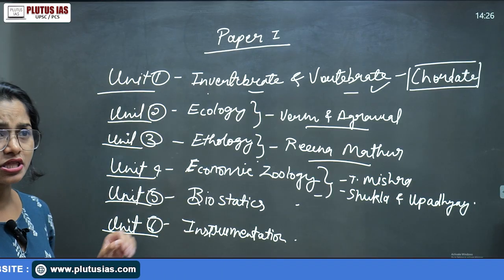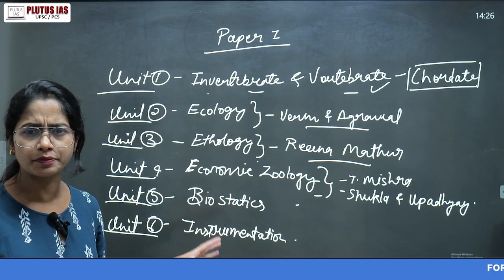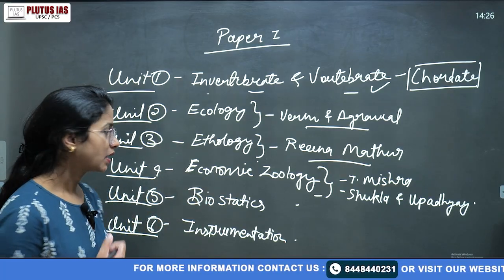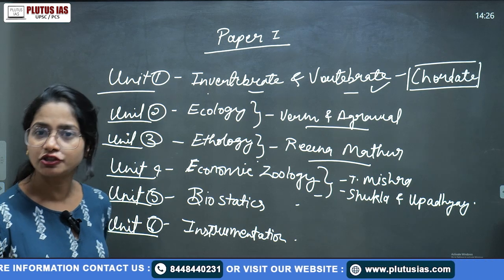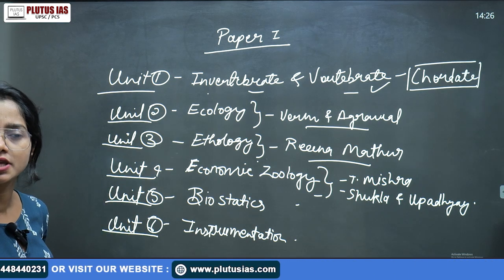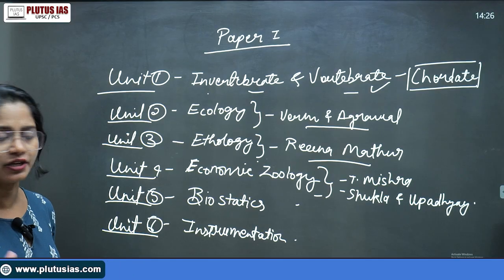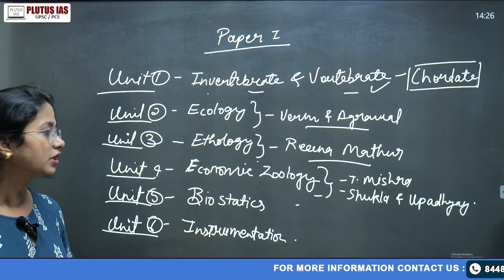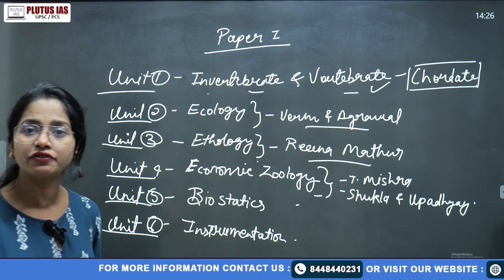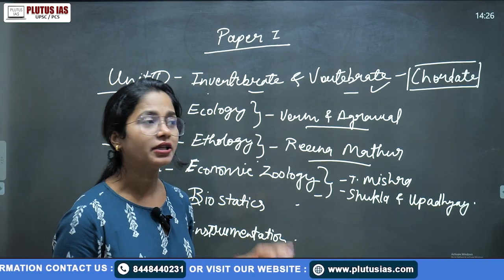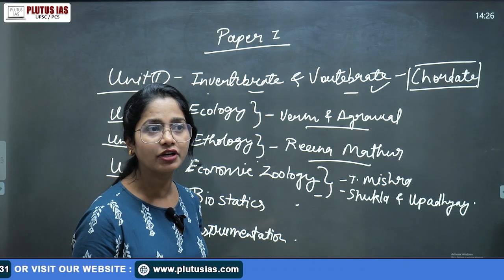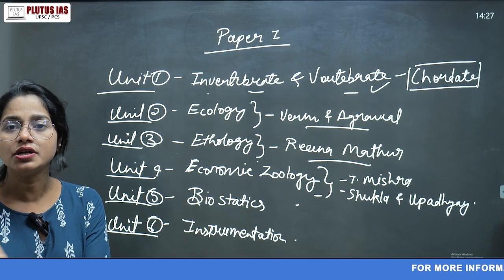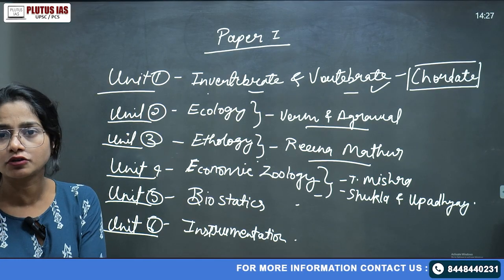Because economic zoology is not a completely static topic. It includes diseases and so many other things. Then there are so many cultures, like lac culture, apiculture, sericulture. One of the cultures is asked every year. Then there are transgenic animals, forensic biotechnology and DNA fingerprinting. Even in the 2025 paper you see a question on DNA fingerprinting. I would say DNA fingerprinting should not be in this paper at first, since it is biotechnology and should belong to the genetics portion.